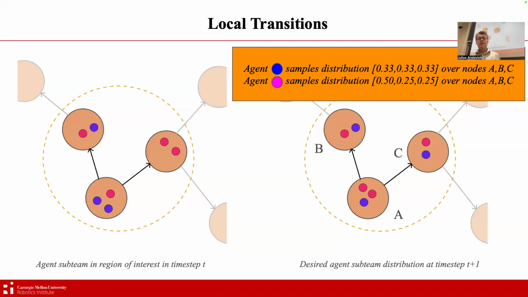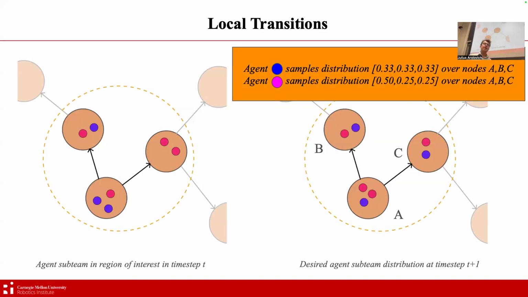The pink agent may say, okay, I optimized over some criterion of the local spectral divergence, and I may say that 50% should be at node A, and then 25% should be at nodes B and C, respectively. And so I'll have a 50% chance of staying put and a 25% chance of moving to nodes B and C.